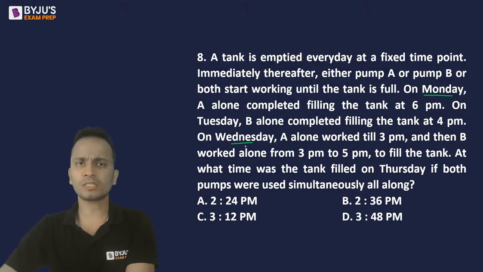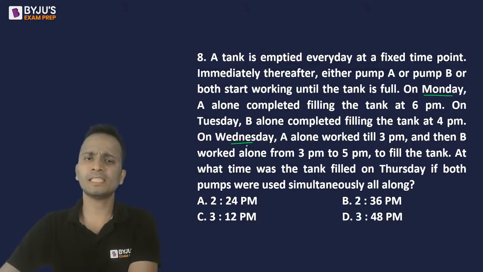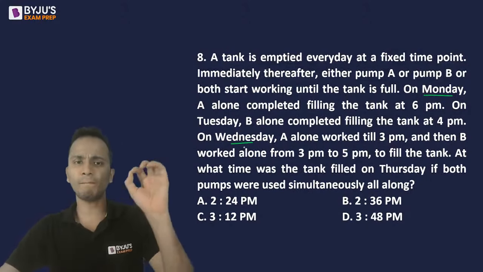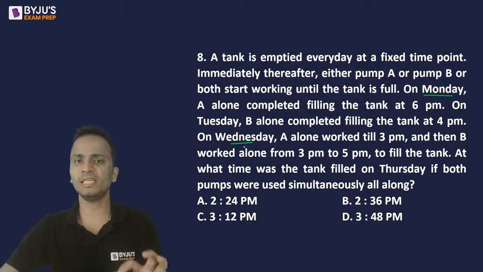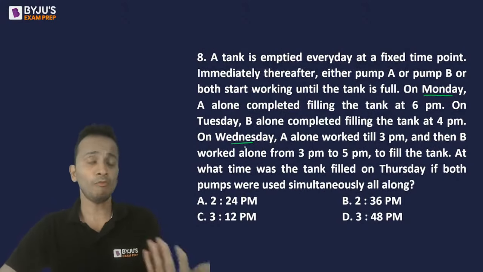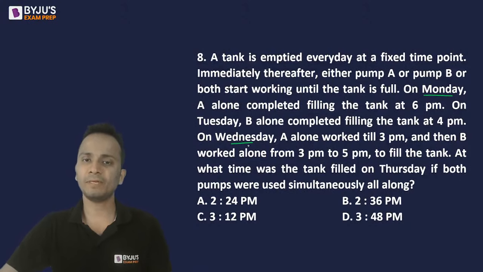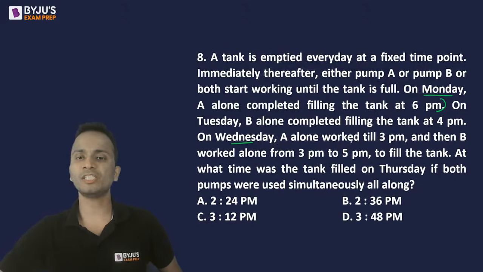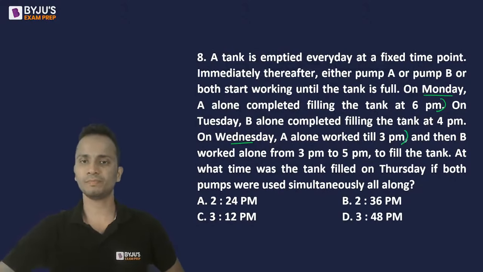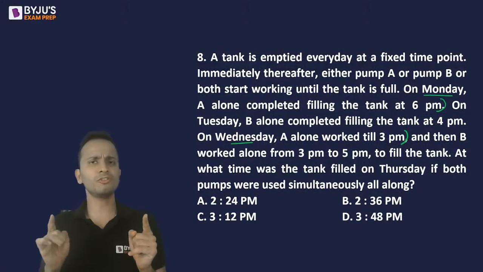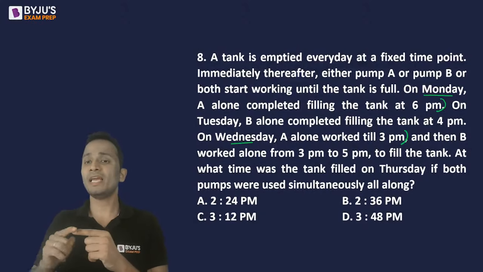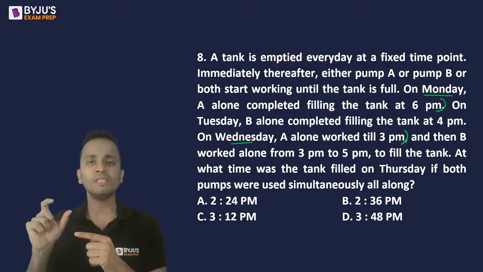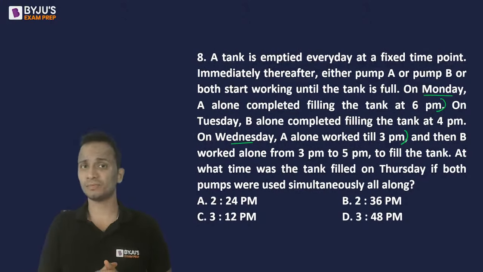On Monday, A started the work, and on Wednesday, once again, A started the work. Obviously, it must have started at the same time. On Monday, A finished the work at 6 p.m., but on Wednesday, A worked till 3 p.m. That means 3 hours extra.